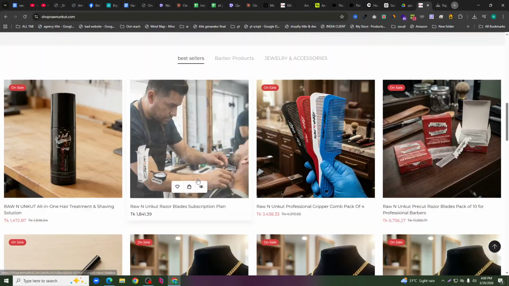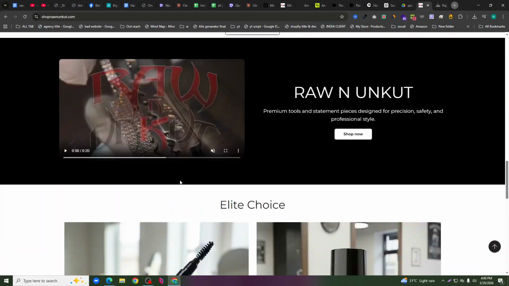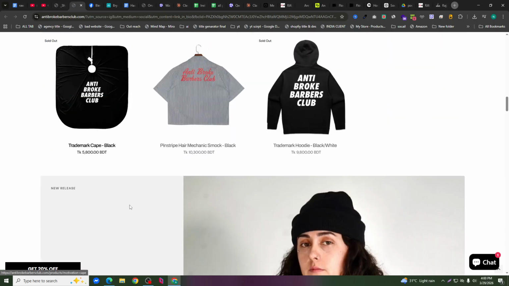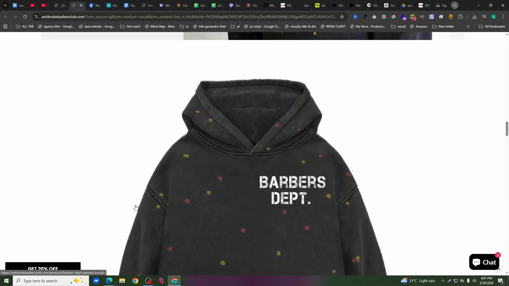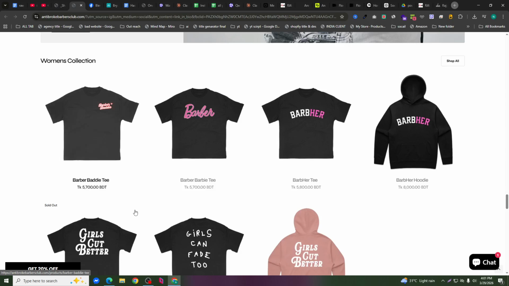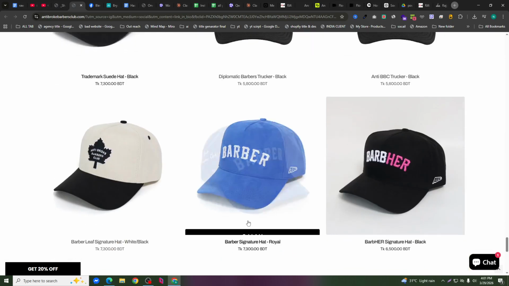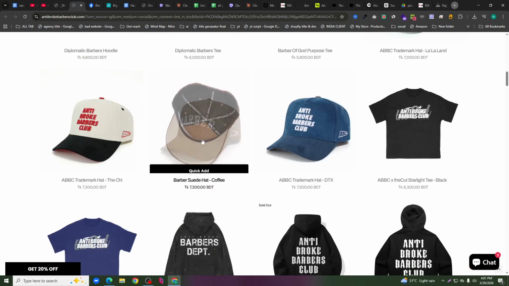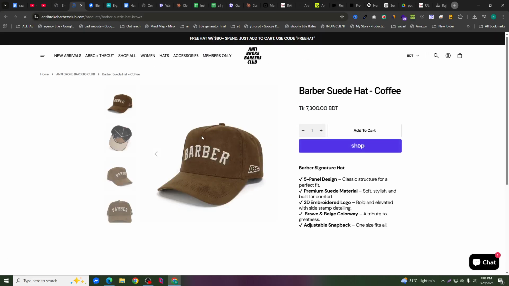Okay, look at this. Very amazing photography and a very good layout. But look at this design. Very boring. People will never get trust. The website, products and everything look very amazing, but the problem is they have not organized their layout, and their social media pages are not linked up. So people have no trust in this brand, and that's why by the end of the day this brand is not getting any sales.